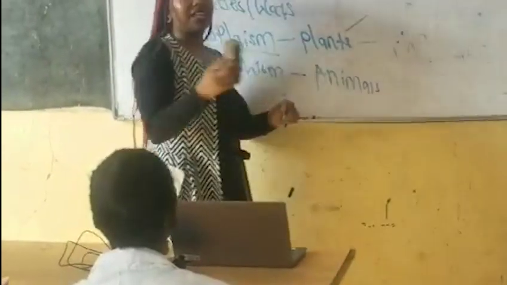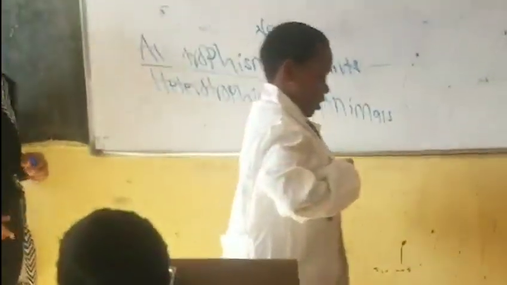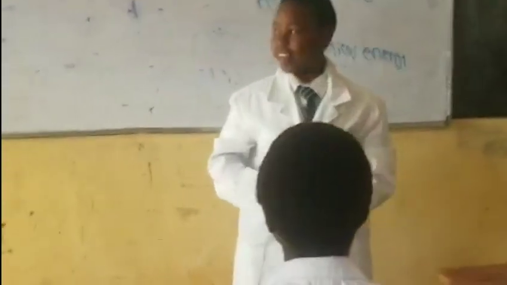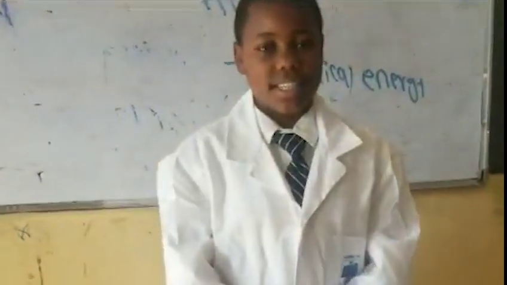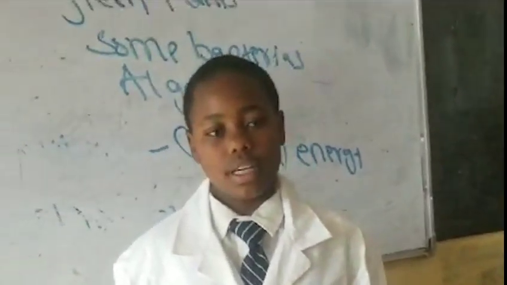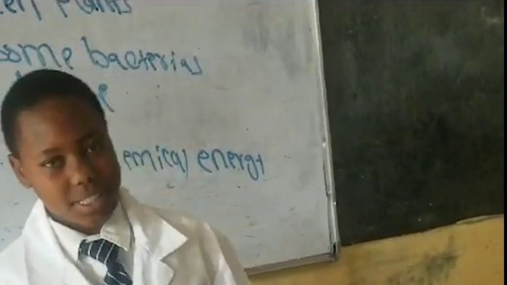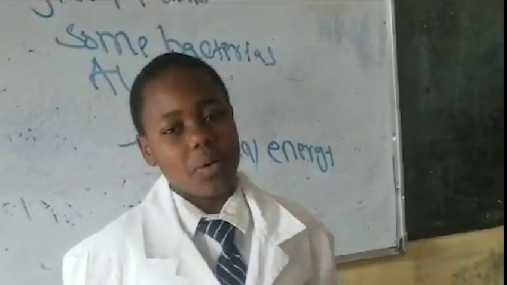Anita is supposed to write the equation there. Come and explain photosynthesis. What is photosynthesis? Just stand there and then define photosynthesis to us. What is your name? My name is Ruth. Photosynthesis is the process in which green plants manufacture food from simple substances, that is water and carbon dioxide, to obtain complex food substances, that is glucose and oxygen.